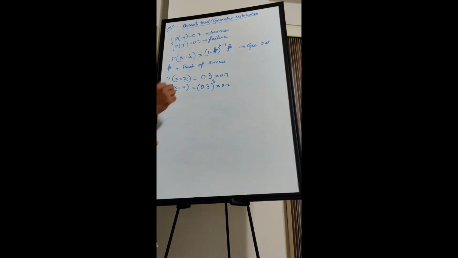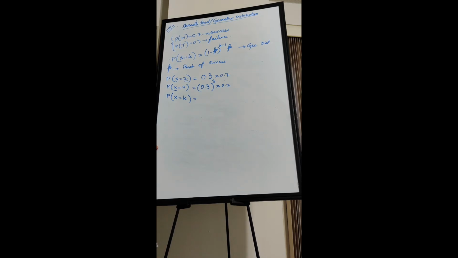So this random variable denotes the number of trials till I get the success. That random variable follows the geometric distribution. So this is the physical interpretation. Now if I generalize it, what should we write?